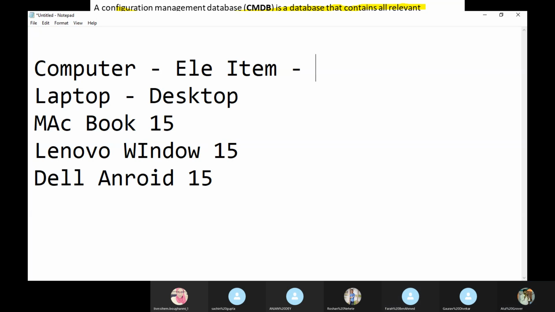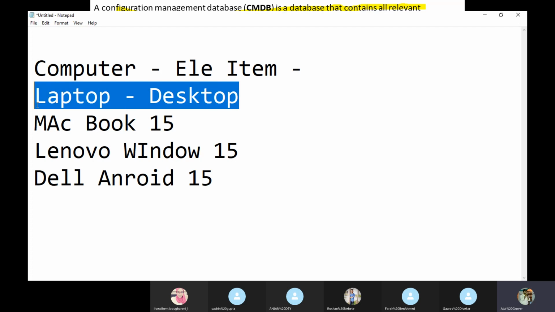Anjan. Sachin. What do you guys think? Could you repeat the question again? I want one name for these two things. If someone says laptop or desktop, I'll say only one word which defines that I'm talking about these two. Okay, if you want to categorize them, I can say end user computing. No, that is very far.